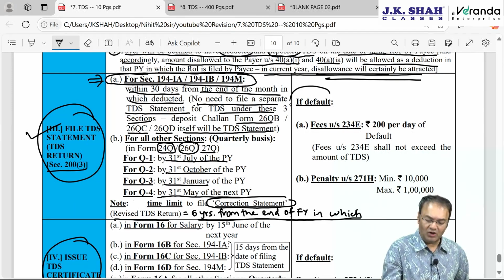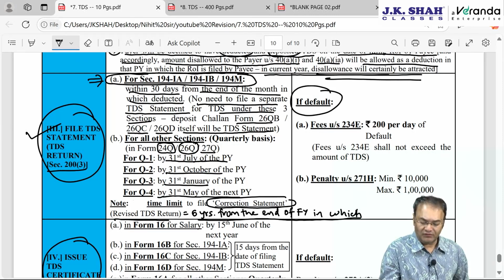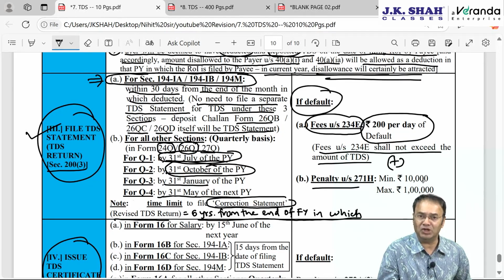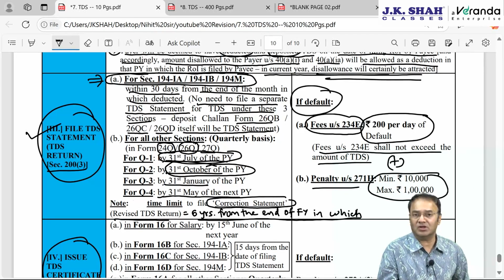Okay. Default: then 234E fees, if not filed within the time limit, 200 per day of default. However, fees shall not exceed the amount of TDS. Keep it in your mind, 200 per day, everyone remembers. 200 per day, for here it will start from 1st August, here it will start from 1st November, next day onwards. Plus penalty under section 271H, penalty will be minimum 10,000, maximum 1 lakh rupees. However, levying of penalty is a discretionary power of the AO. AO may or may not. Fees is mandatory. AO has to. AO cannot bargain in this.